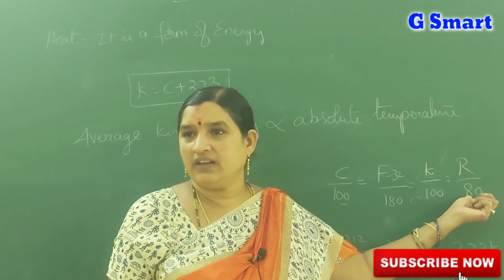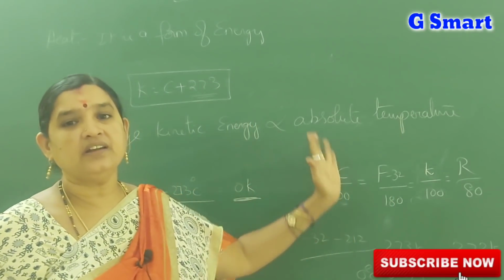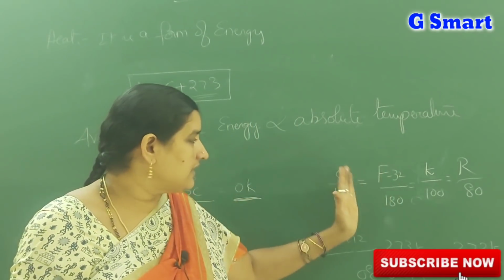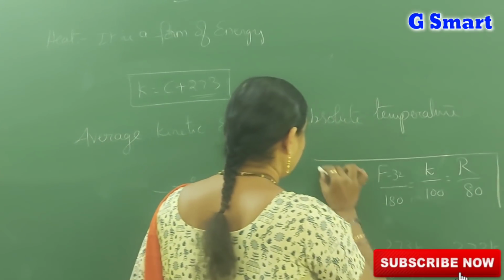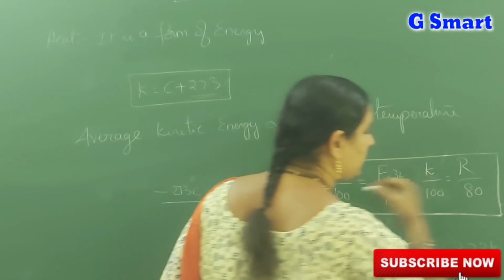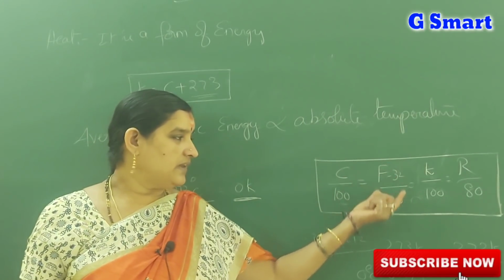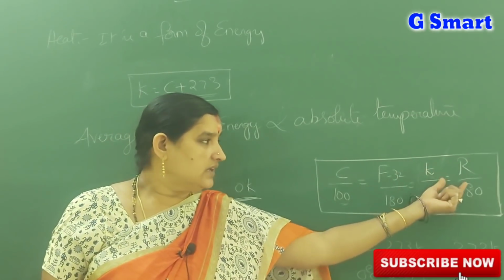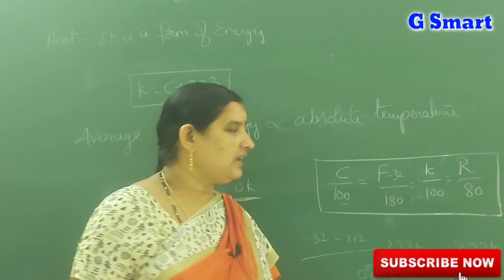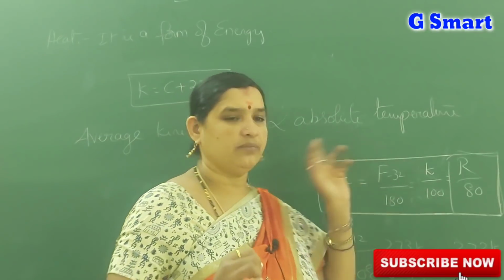Number of divisions is 80. We can convert from one scale to another scale by using this formula. This is very important. This formula we should always keep in mind. C by 100 is equal to F minus 32 by 180, Kelvin by 100, that is equal to R by 80. Generally we do not discuss the Reamur scale. These three are very important.